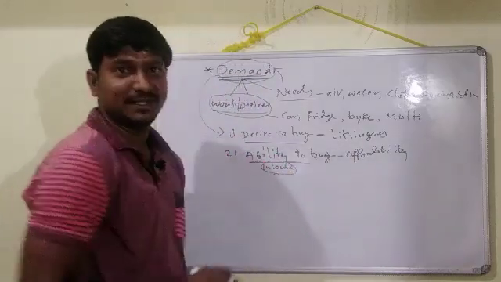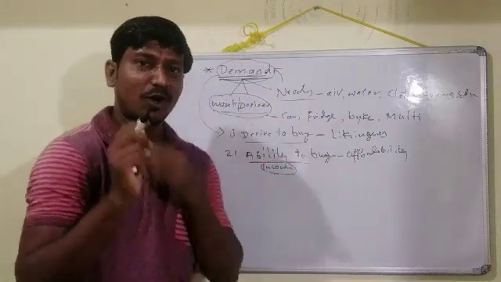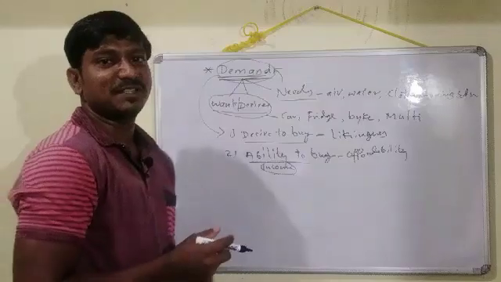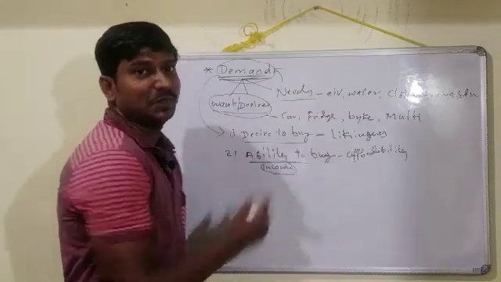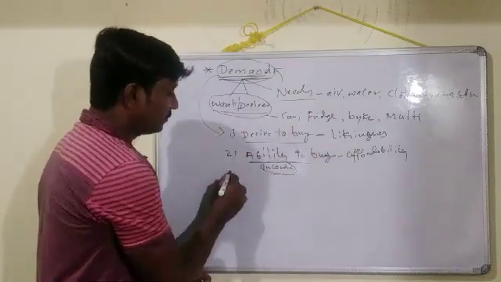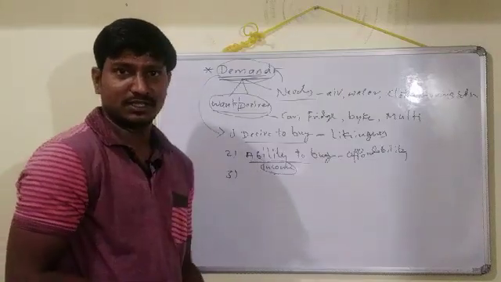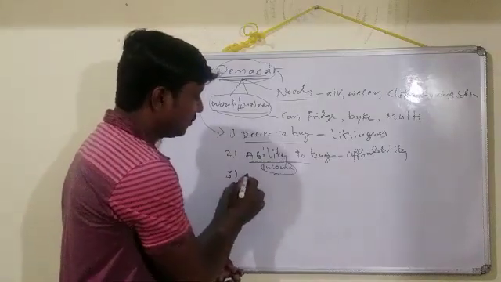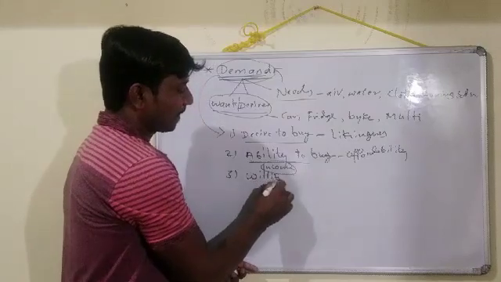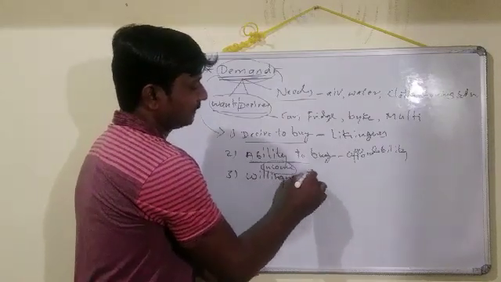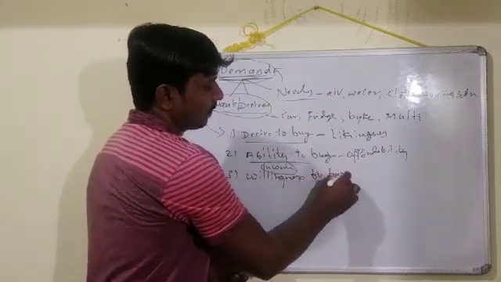Affordability, or in other words, as I already mentioned, income. So how much income he has, on that basis we can say it is the ability to buy. This is the second condition. Come to the third condition here. What is the third condition? The third condition is about willingness to buy.